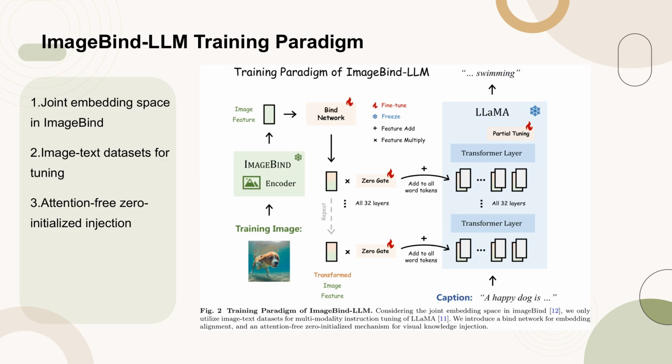Figure 2 illustrates the training paradigm of ImageBind-LLM. It highlights the use of the joint embedding space in ImageBind for multimodality instruction tuning of LLaMA. The figure shows the process of leveraging image-text datasets for this purpose. Additionally, it introduces a bind network for embedding alignment and an attention-free zero-initialized mechanism for injecting visual knowledge into the model. This approach ensures that the model can efficiently incorporate multimodal data without the complexity of attention layers.